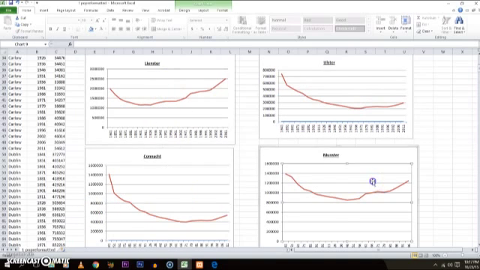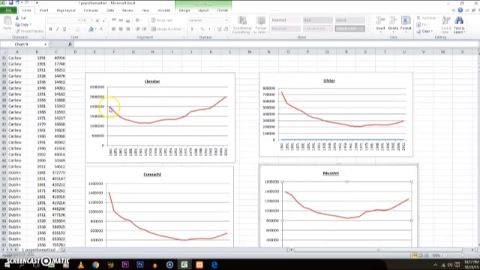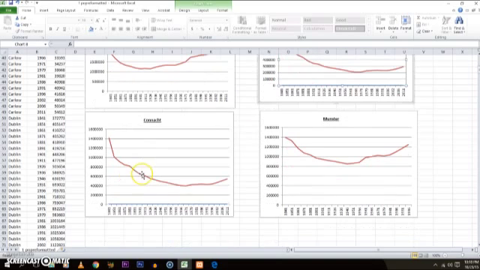The first one I went with was Leinster. As you can see, there's a small drop, but it goes back up, and these are the years on the bottom, of course. It's a small drop, but it's gone above it now, to about 550,000. That's Leinster. Then in Ulster, there's a significant drop from almost 800,000 down. In Connacht, there's another significant drop with a slight rise at the very bottom, but not very much. And again the same in Munster, a slight dip, and it is starting to return.